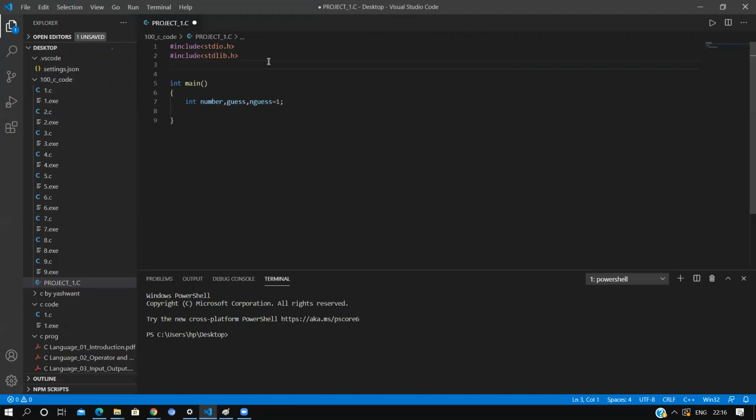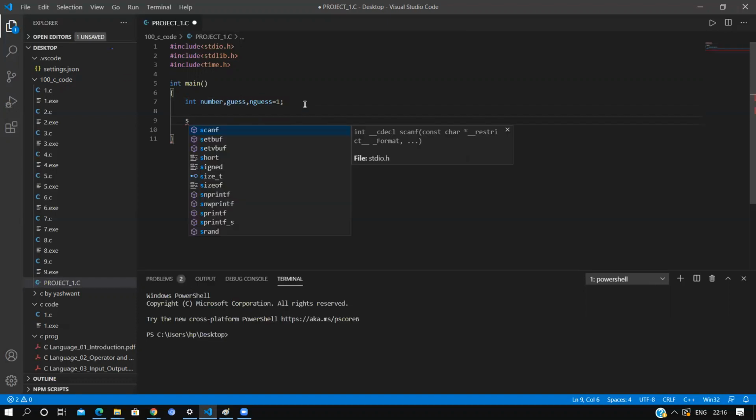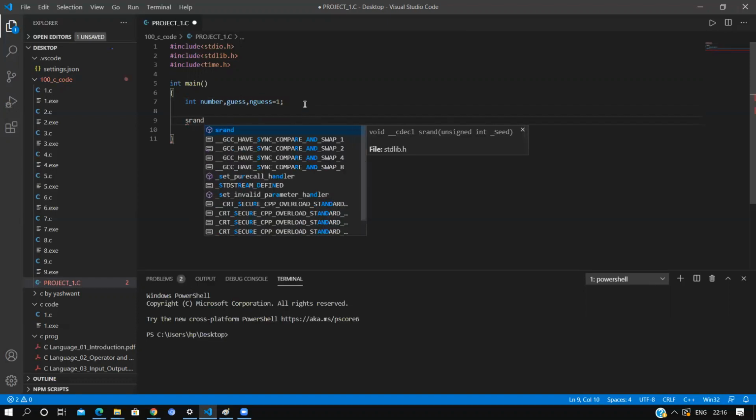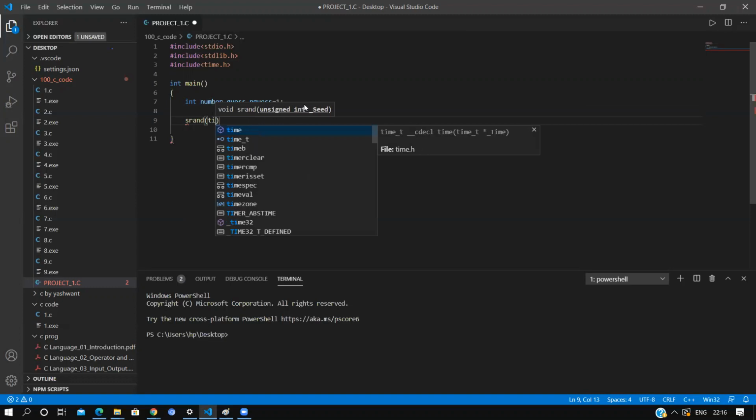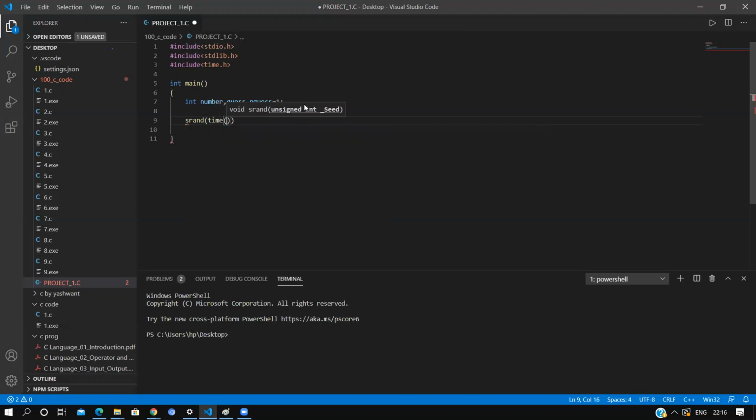For this we have to include a header file, that is hash include time.h. In our course we will teach everything from the beginning, so don't worry about the things. Now we will use srand time zero, right?